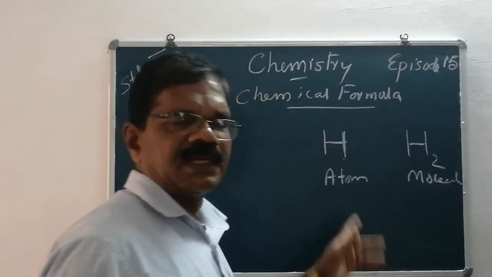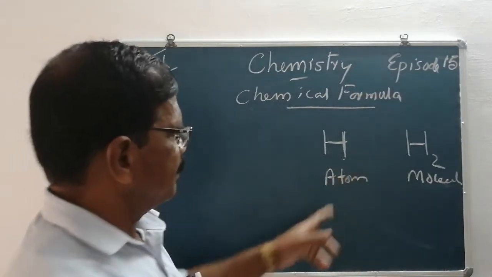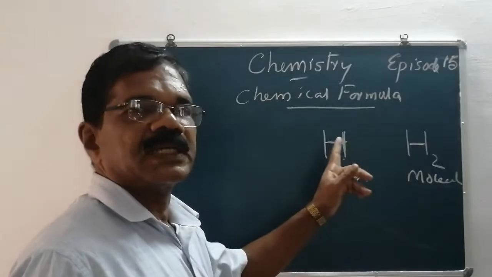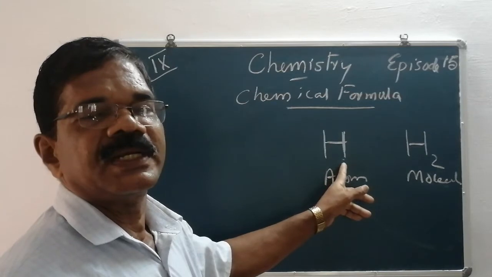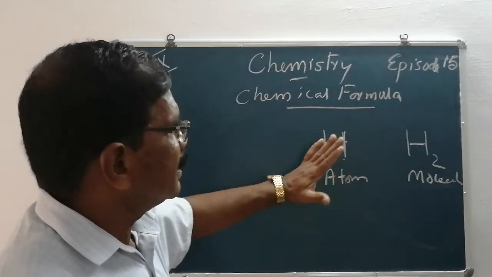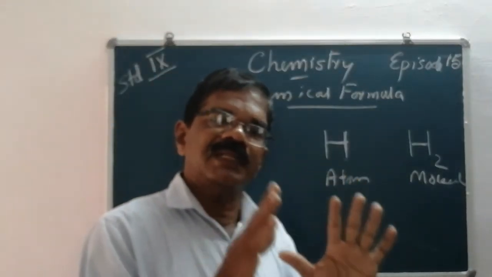What is the difference between hydrogen atom and molecule? Hydrogen atom is the smallest indivisible particle of hydrogen, but it is not capable of independent existence. This hydrogen atom cannot exist independently or freely.